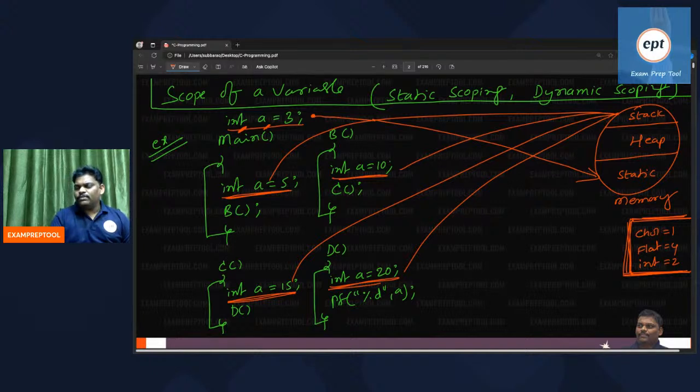Static area 2 bytes. Stack area 8 bytes. Right? Static area 2 bytes, stack area 8 bytes. Try to get everything. Day to day, it will become so easy. Today only it is a little bit difficult because of the starting class. Further, it will become so easy.